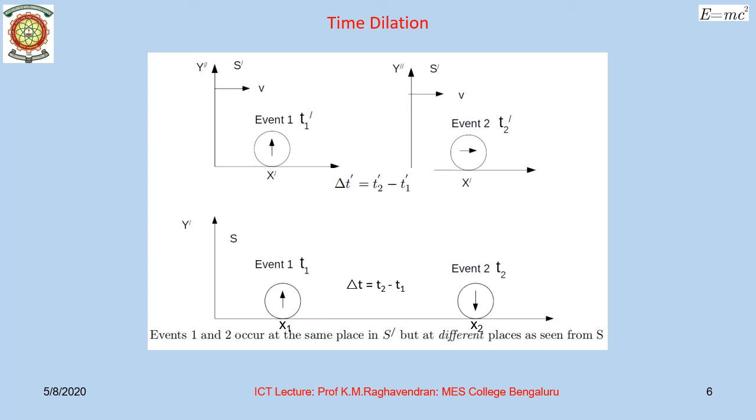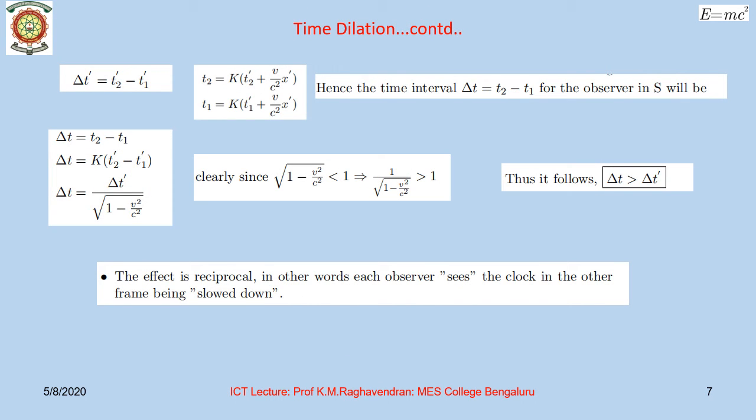Now the question is, what is the time interval between these two events as viewed from the frame S? Let the events as seen from the frame S occur at the times t1 and t2 respectively for the observer S. Note that the clock in S dash is fixed at x dash to record the instants t1 dash and t2 dash of both the events, but the times t1 and t2 recorded by the observer S are recorded from different clocks placed at x1 and x2 in S.